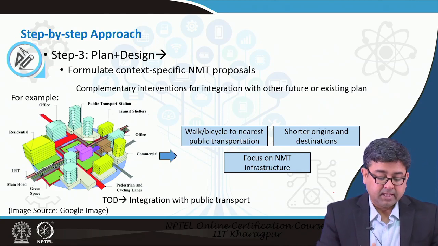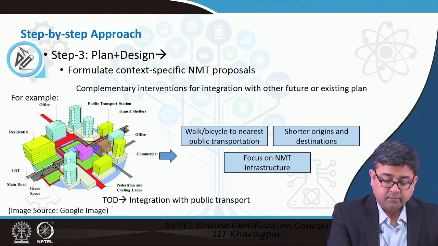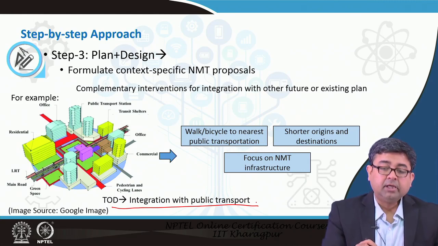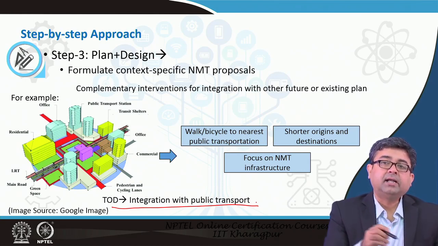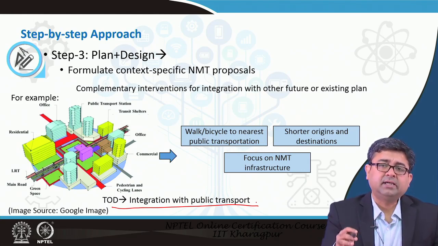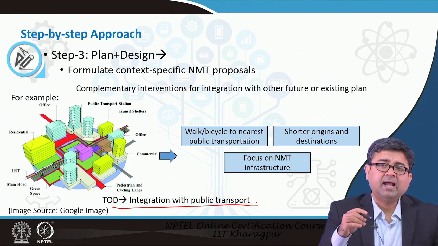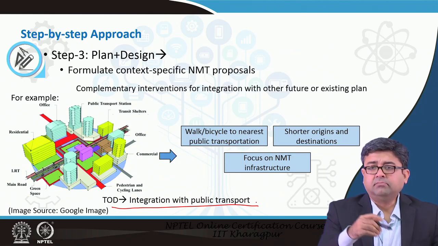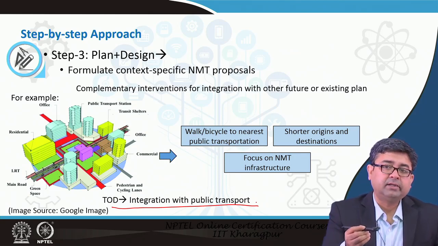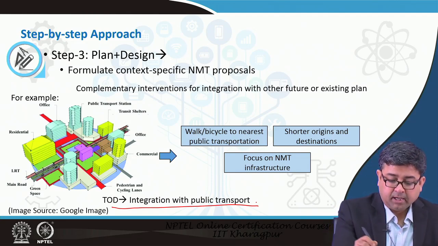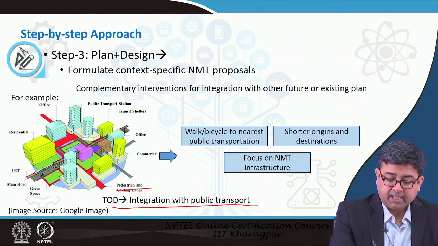Here, an example is what we call transit oriented development, or TOD. TOD has several aspects to it. It has a metro station or a mass rapid transit station, it has high rise buildings, it has mixed land use, so density is high, land uses are mixed, it has public transport integrated with it. Similarly, it has all the pedestrian and cycle lanes.